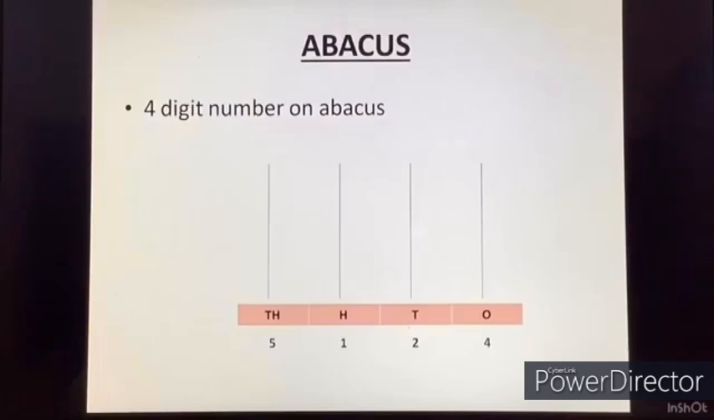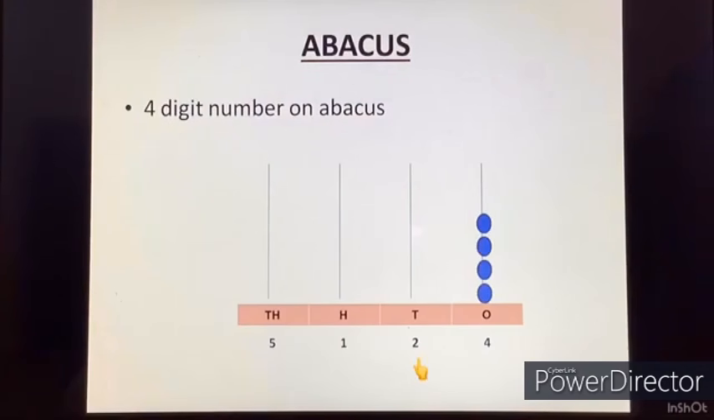Abacus. Now we come to abacus. You have already done 4-digit numbers on abacus. Let us quickly revise it. Here the number given is 5124. So 4 is there in the ones place. How many beads will be put in the ones place? 4.